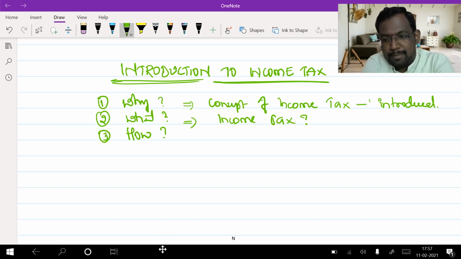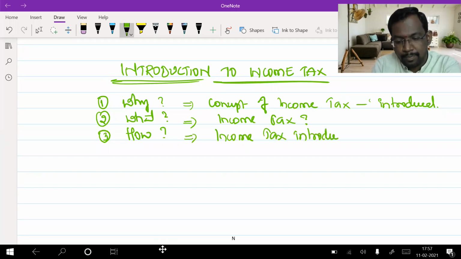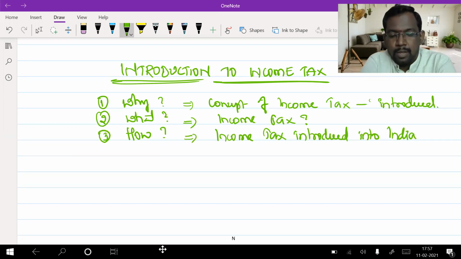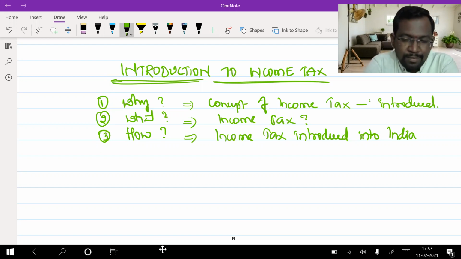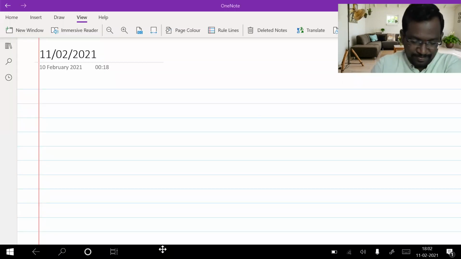Number 3, how income tax was introduced into India? So why the concept of income tax has been introduced, how it was introduced, and what is income tax? These are the 3 questions we need to learn. First one, why? Okay, let's continue on.